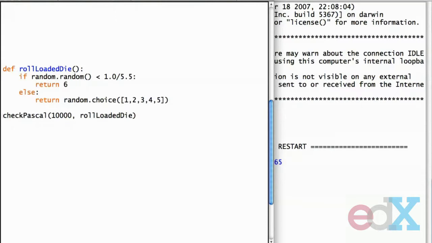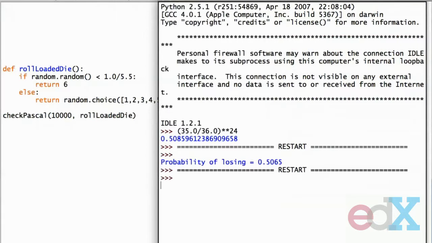And now you can see why I made roll a function rather than building it in to the Craps Pascal simulation. So we see here, well, I got a slightly different answer this time when I ran the simulation with the fair die, 0.5131, but a really big difference when I put in the cheating die. Notice the probability has dropped dramatically.